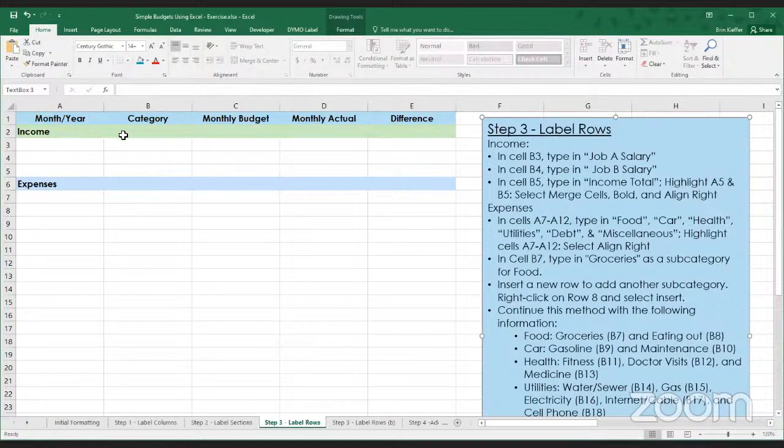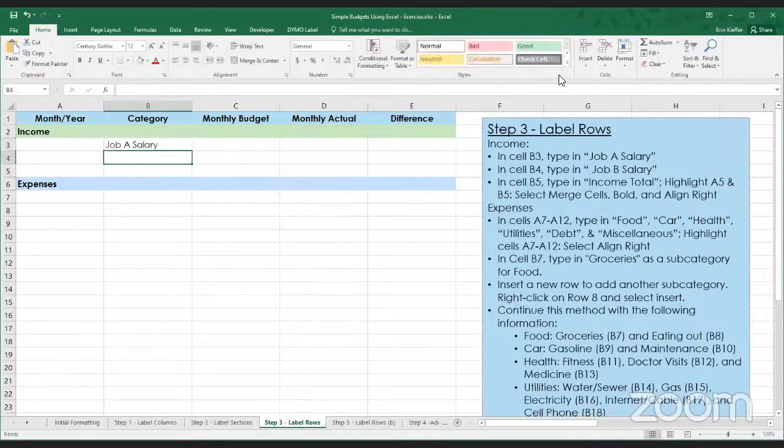In this case, we are going to go to cell B3 and type job A salary. And then in cell B4, we will type job B salary. And of course, you can adjust this as you wish. So for instance, if you have just one job, you might only need that. So you can put whatever your role is, whatever company you work for, salary. And then in cell B5, you're going to select income total.